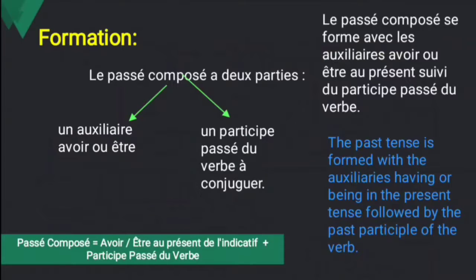And move to the next one, être. What is the conjugation for être? Je suis, tu es, il est, elle est, nous sommes, vous êtes, ils sont, elles sont. This is the conjugation for the verb être, plus participe passé du verbe, that is the past participle of the verb. This is the formation for the passé composé: auxiliary verb plus past participle of the verb.